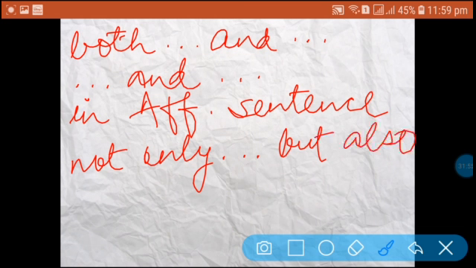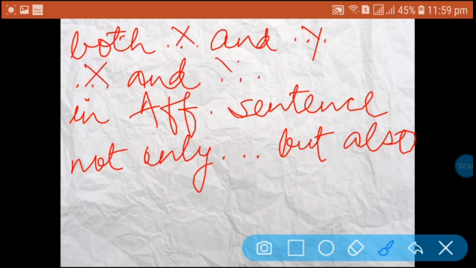So here in these dots, we can use words like both x and y, or if the sentence is x and y.